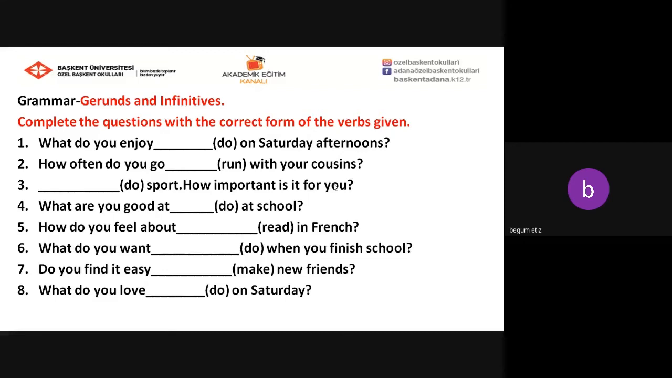How do you feel about in French? What do you want when you finish school? Do you find it easy, new friends? What do you love on Saturdays? So as you can see here, in each bracket, there are several verbs. You just need to complete the questions with the correct form of the verbs given.